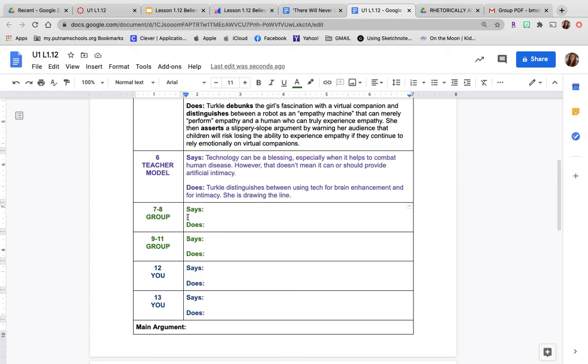And then as a group, read and annotate 7 through 8 and do the says and does. As a group, read and annotate 9 through 11, says and does. And then on your own, let's work on these and give me your main argument.